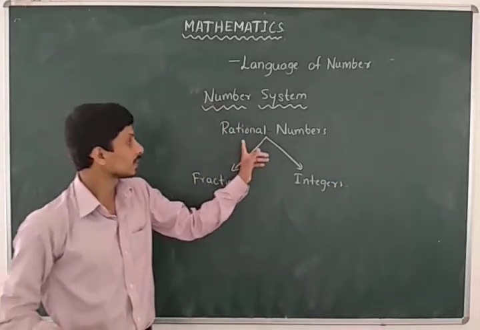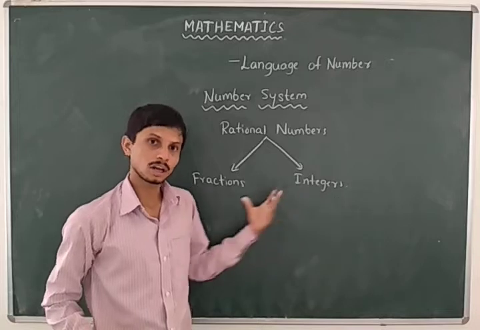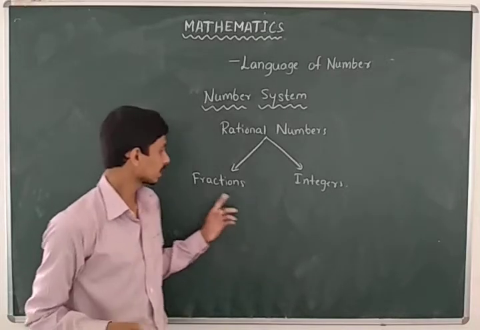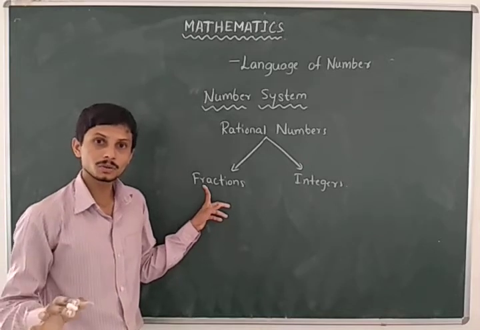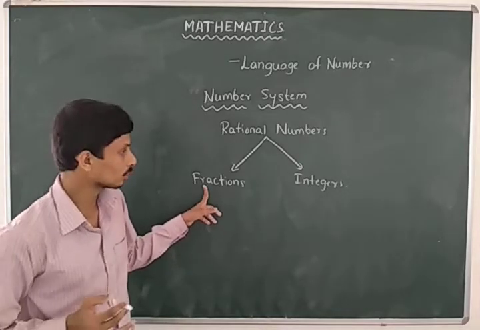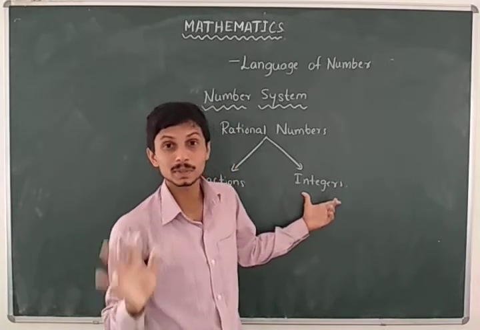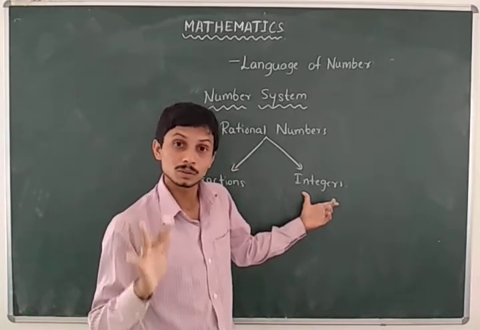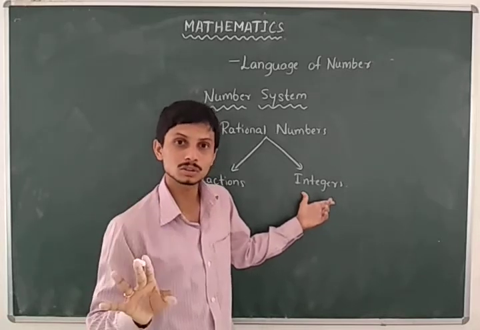You have already noted that in previous classes. Fractions are the numbers in the form of p by q, where p and q are integers and q is not equal to 0. And integers are also in the form of p by q, where p and q are integers, q is not equal to 0, and there must be the condition that q is equal to 1.